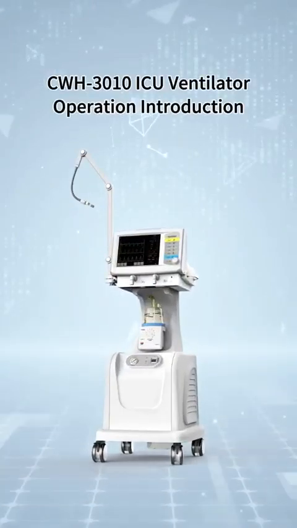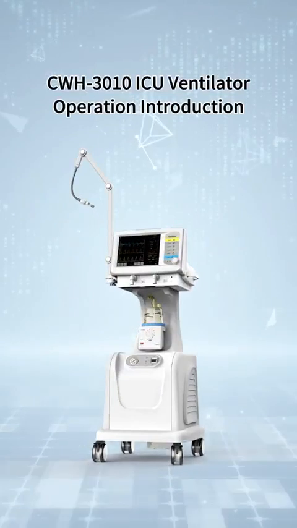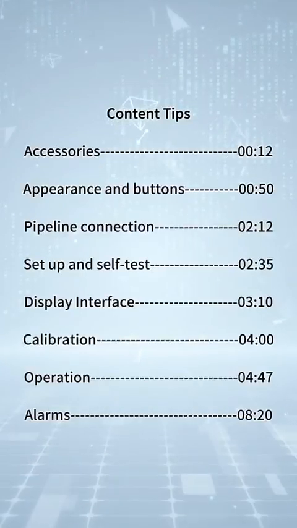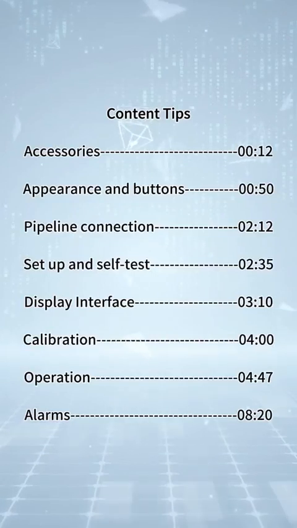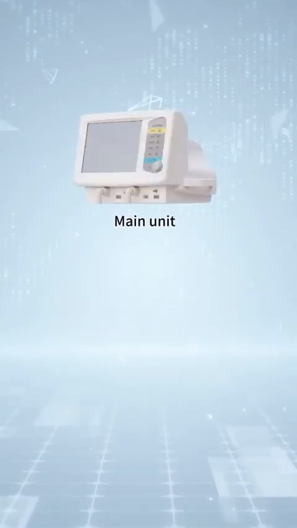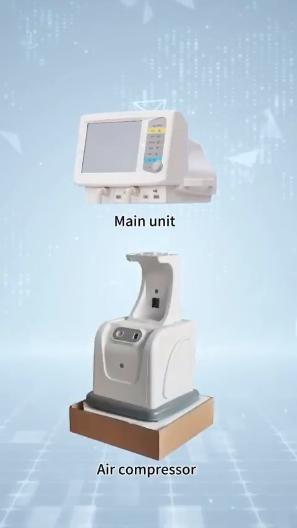CWH-3010 ICU Ventilator. Operation Introduction. Accessories. Main unit. Air compressor.